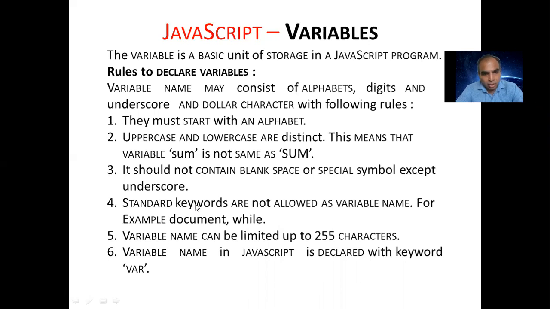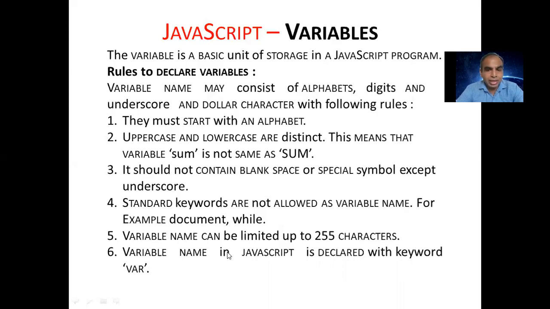Next, standard keywords are not allowed as a variable name. We write if, while, do. Those are keywords of JavaScript that we cannot use as a variable name. For example, document, we cannot write. While, we cannot write. A variable name can be limited up to 255 characters. It has a limitation. We cannot write more than 255.